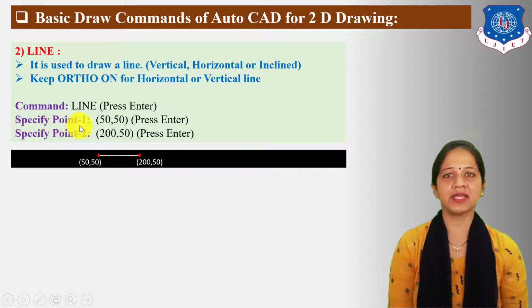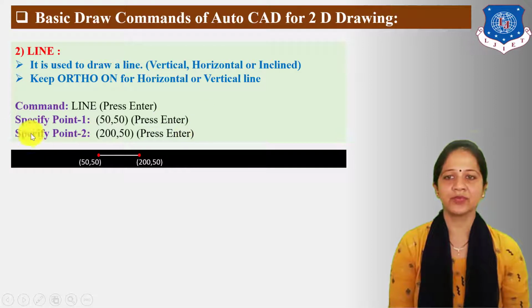Next statement displayed in the command area is "specify point 1". Here 50,50 is specified as the point 1 position. Then press enter. Next statement displayed in the command bar area is "specify point 2". Here point 2 is specified as 250.